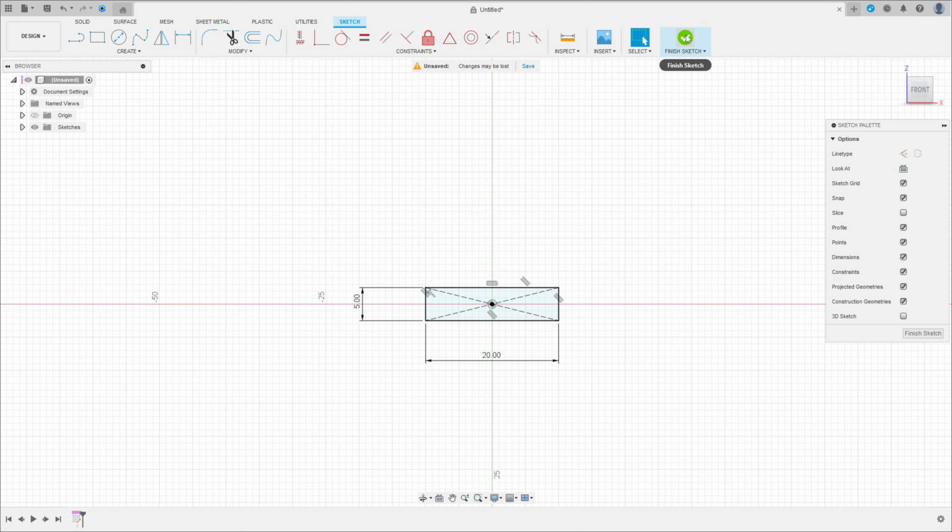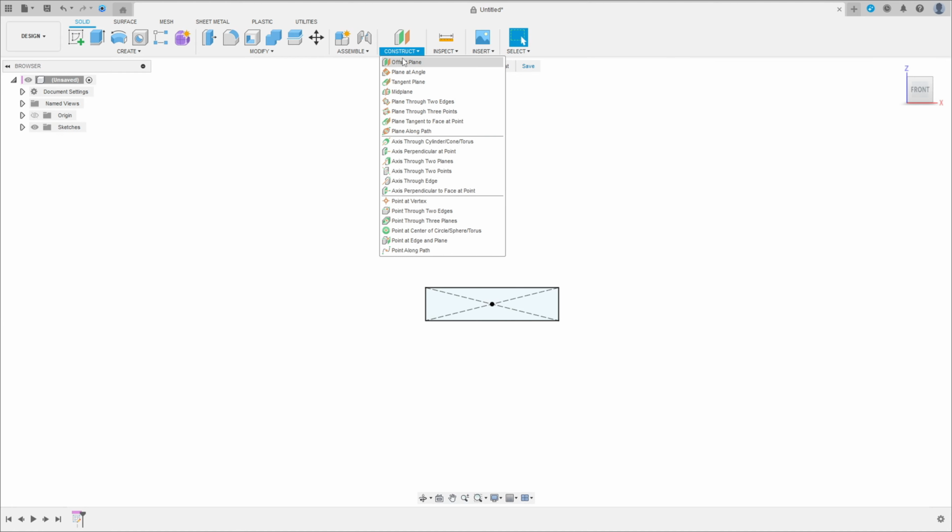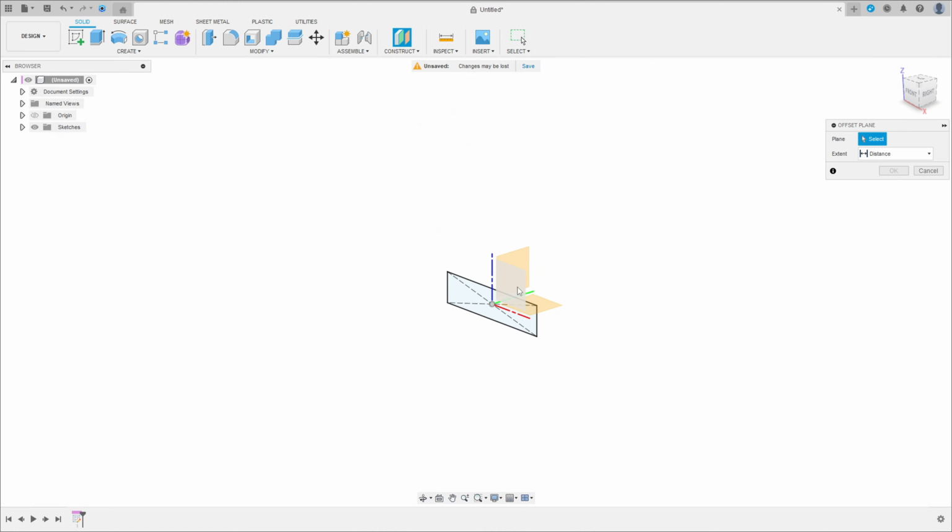Finish the sketch. Go to construct offset plane. Select the front plane here. Make a plane here with 80 millimeters of distance and press OK. Now go to create a sketch again and select this new plane here.